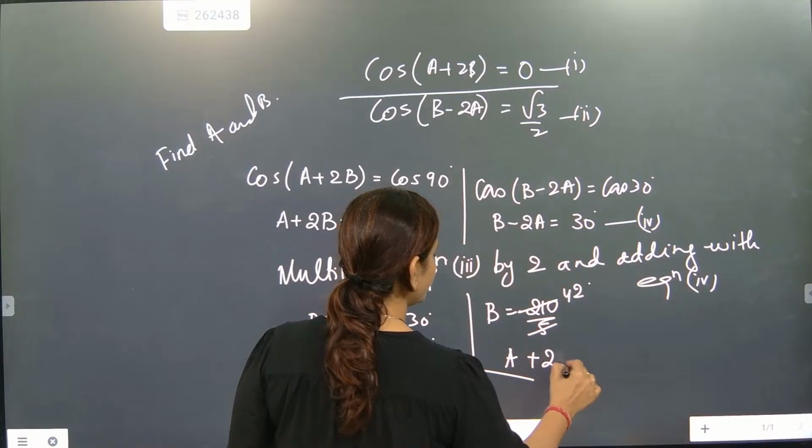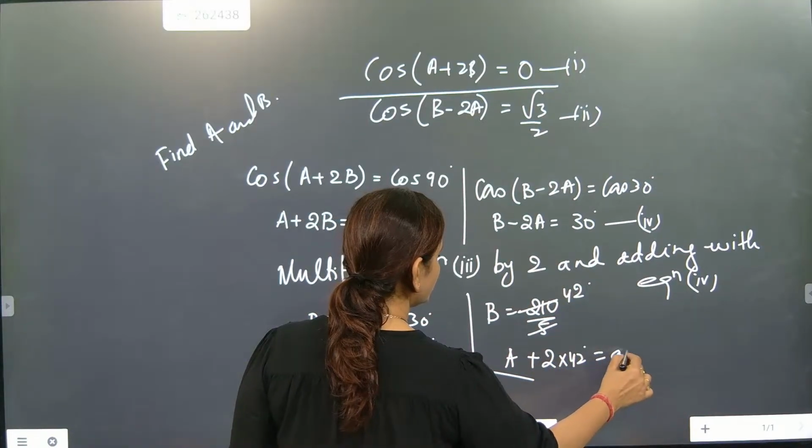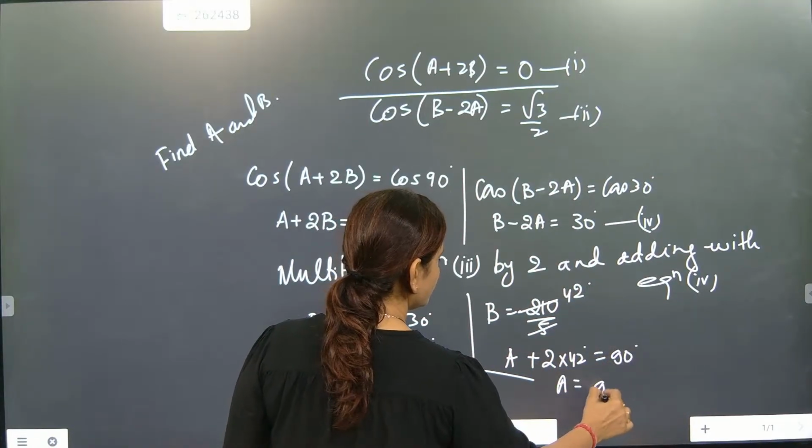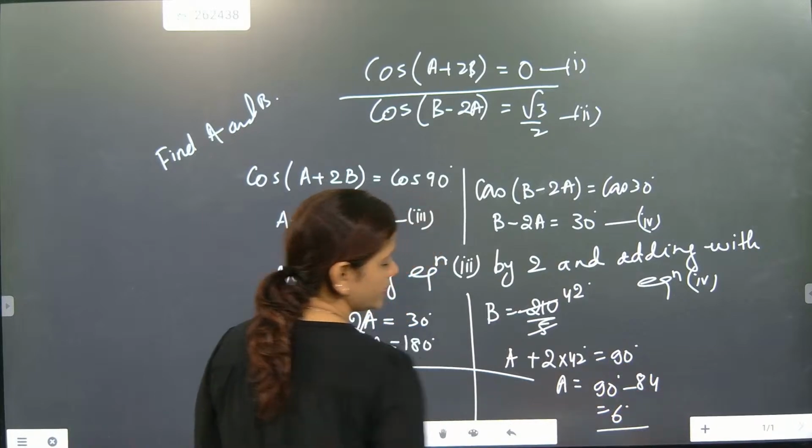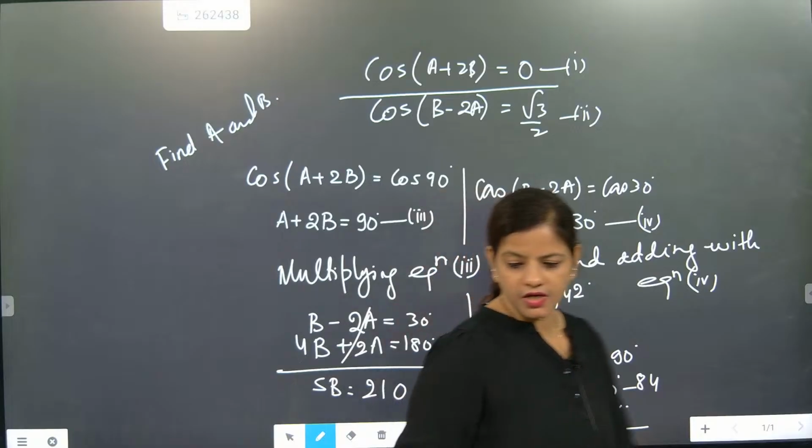A plus 2 into 42 degree is equal to 90. So A is equal to 90 minus 84, which is 6. Very good. So A is coming as 6 degree and B as 42 degree.